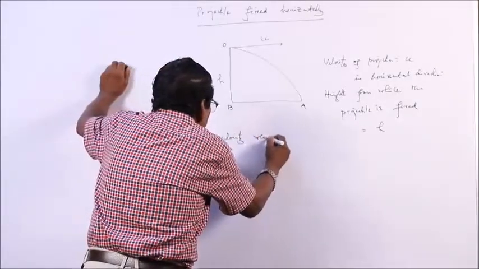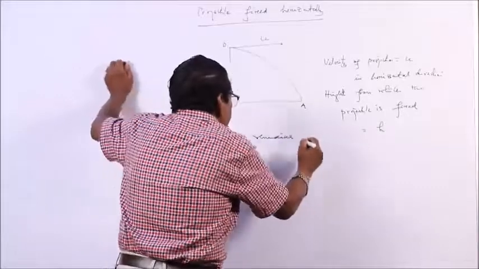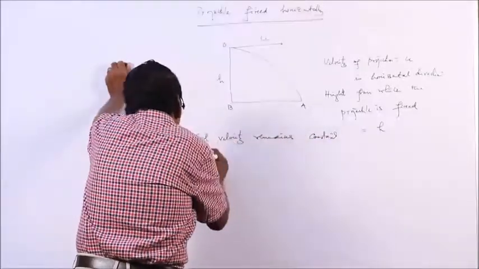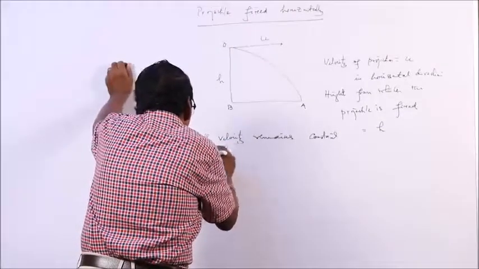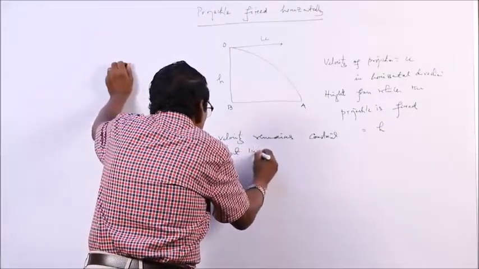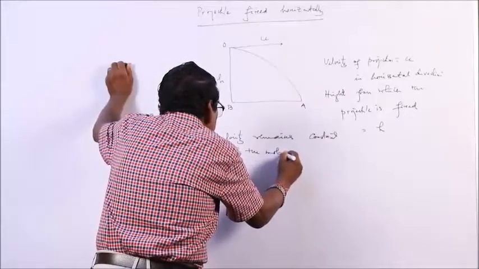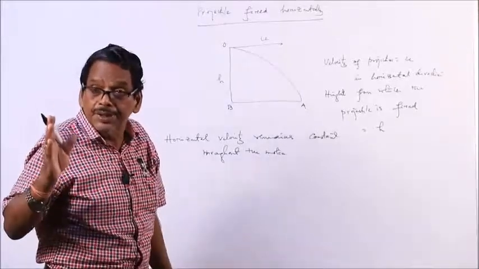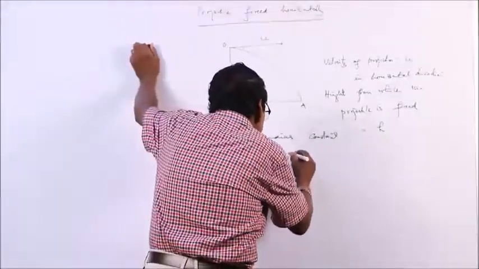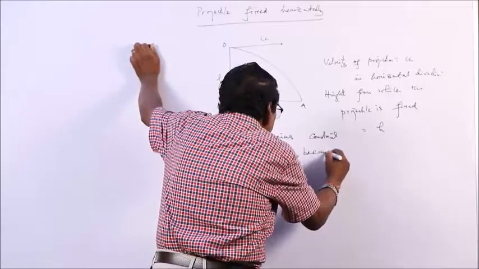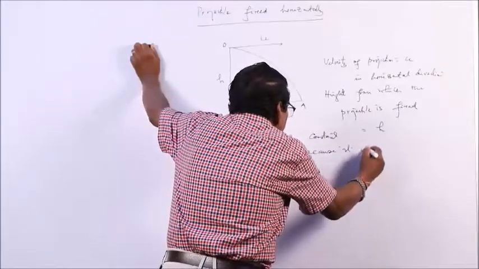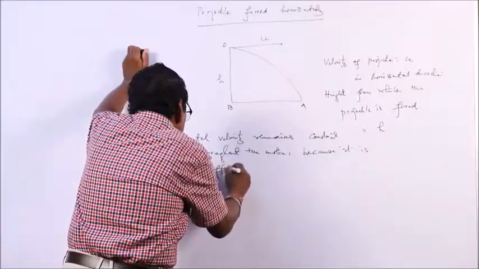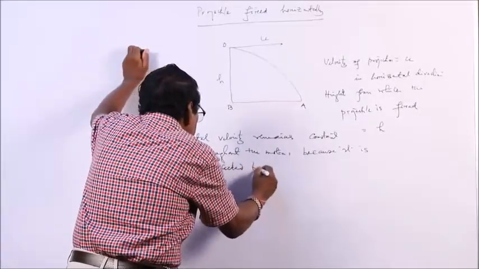The horizontal velocity remains constant throughout the motion. I have already told you in the last class why: because it is not affected by g.